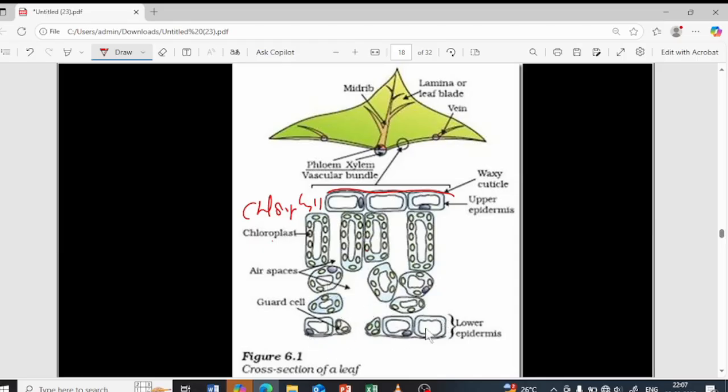Then there is the lower epidermis. In the lower epidermis there are stomata present, which have guard cells, and you will learn further about the structure of the stomata. So this is about the cross section of the leaf.